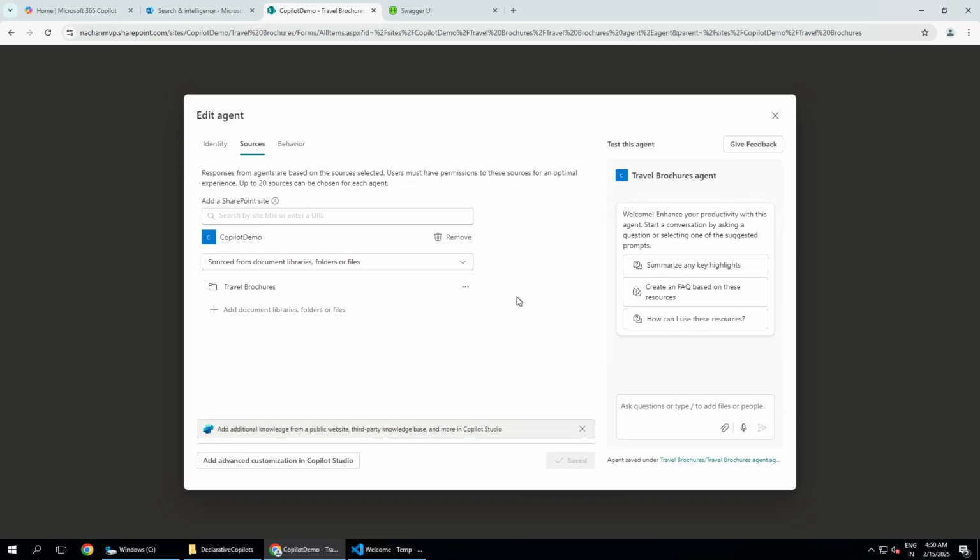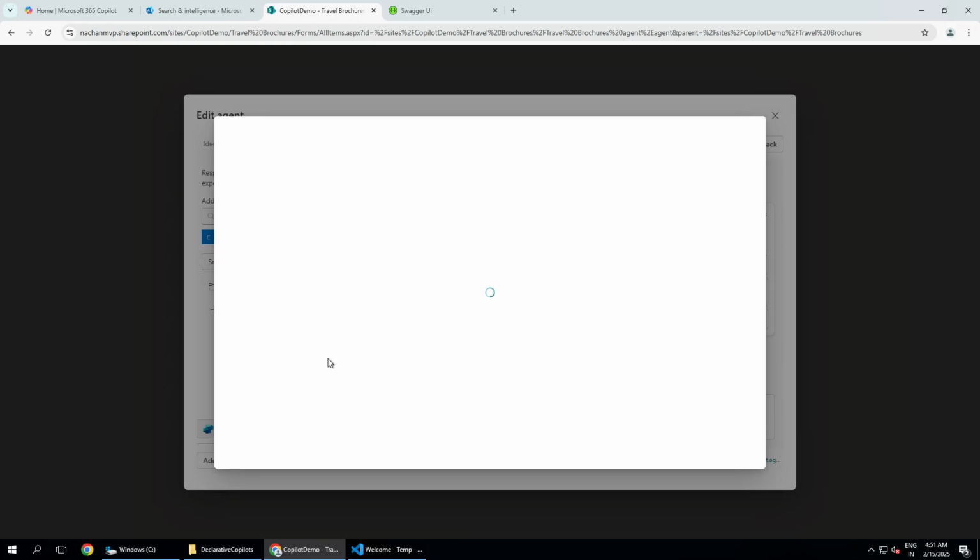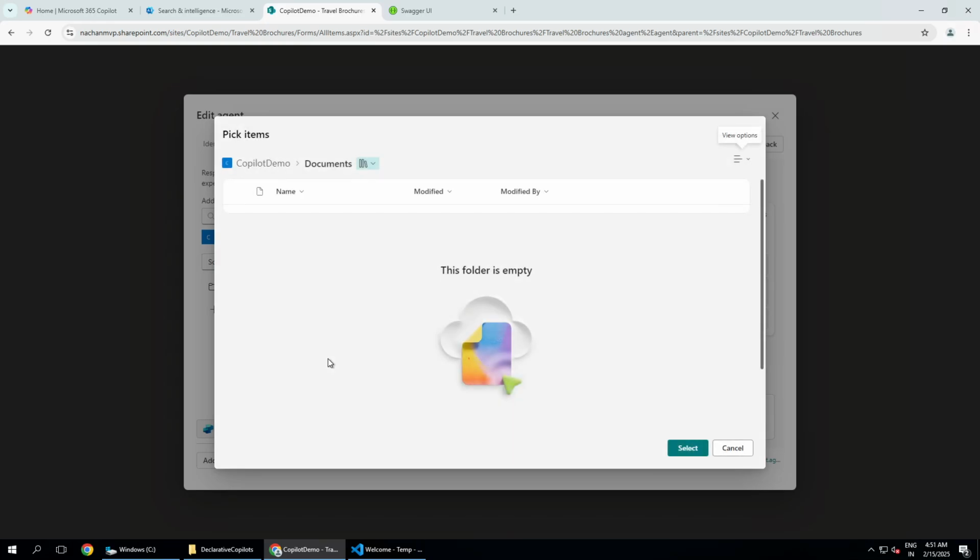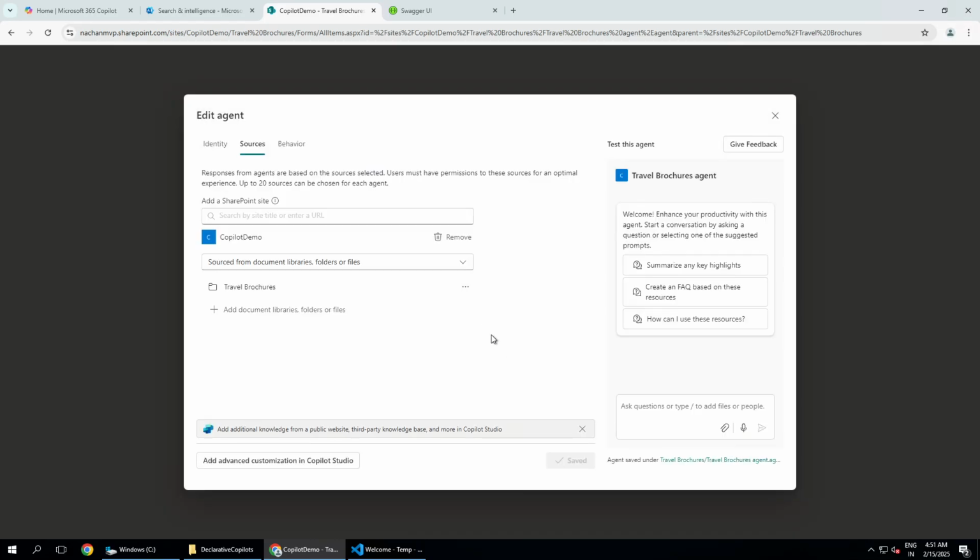Now, if in case we go to the sources, here you can see that we can add up to 20 sources for each agent, which is again more enhanced functionality than Copilot Studio. So if in case you want to add some other SharePoint sites, you can just add them here and then you will be able to use them. If in case you want to remove this particular source, the travel process, you can do that. If you do have files or any extra document libraries, you can use those as well to get them added as a data source to this particular agent. So this is about the sources from where the agent will surface the information.